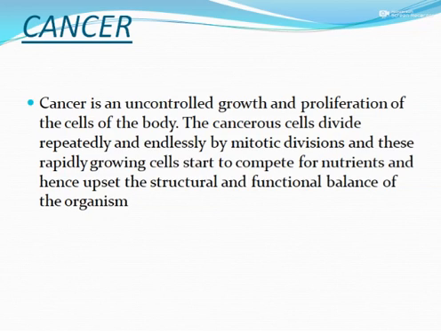Cancer is an uncontrolled growth and proliferation of the cells of the body. That means uncontrolled growth, and this takes place because of cell division. And the type of cell division is mitotic cell division. Keep in mind, mitotic cell division. And thus they grow rapidly and they start to compete for nutrients with the various kinds of cells. We have got various kinds of cells, and so they compete for nutrients, and thus they destroy the organ, they destroy the balance, they destroy the structure of an organism.